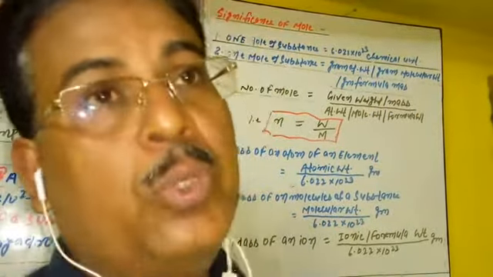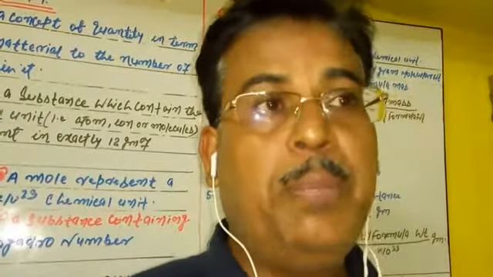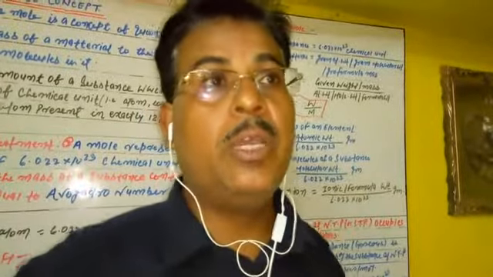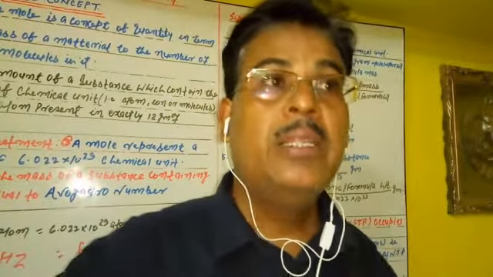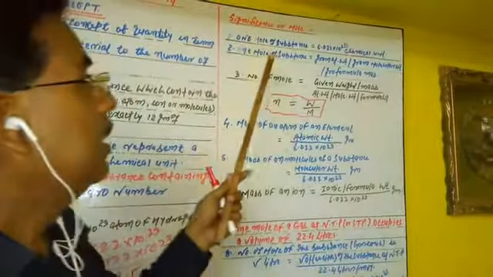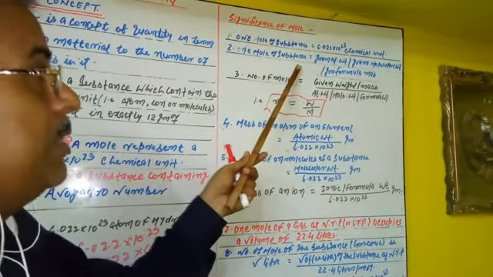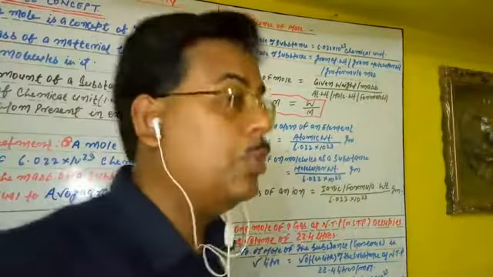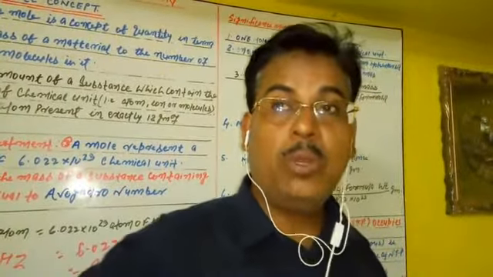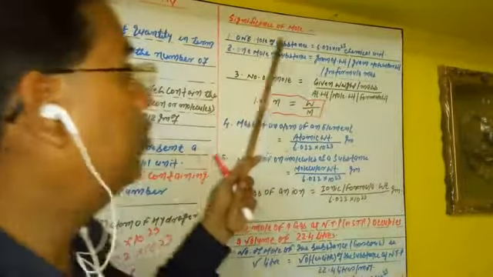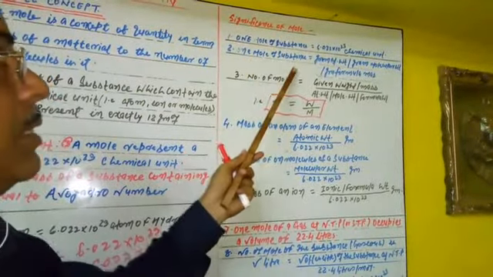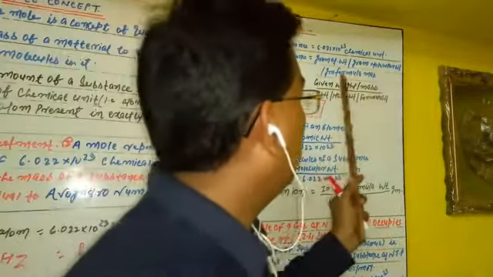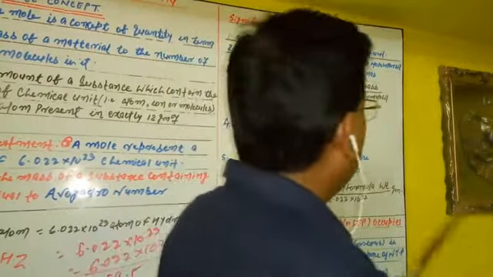Suppose sodium chloride, whose molecular weight is 58.5 gram. So now write: 1 mole of sodium chloride is equal to the gram molecular weight of sodium chloride, that is equal to 58.5 gram. Again, 1 mole of any ions is equal to the gram formula mass. Suppose SO4 with double minus charge, then we calculate its formula mass and that is equal to its 1 mole. So 1 mole of any substance is equal to the gram atomic weight, gram molecular weight, or gram formula mass.